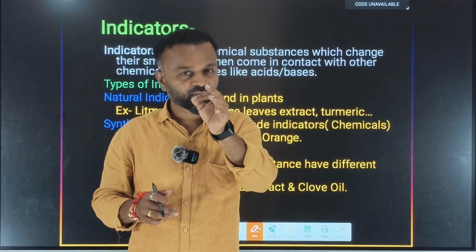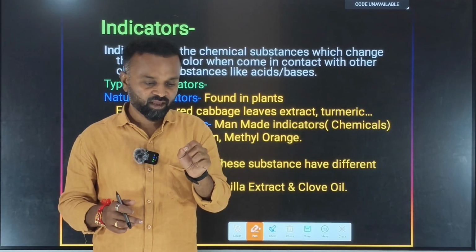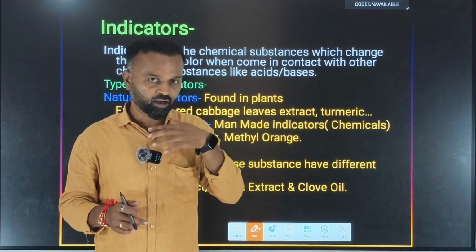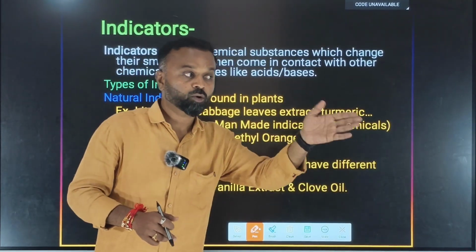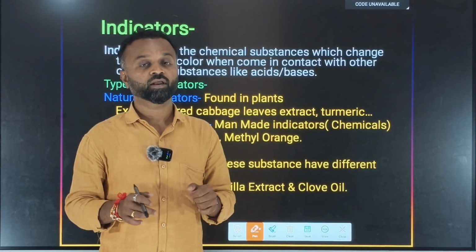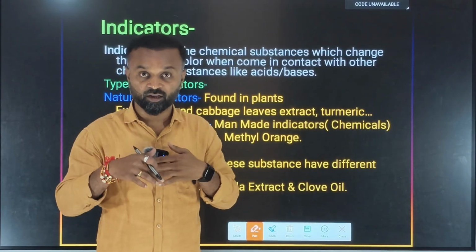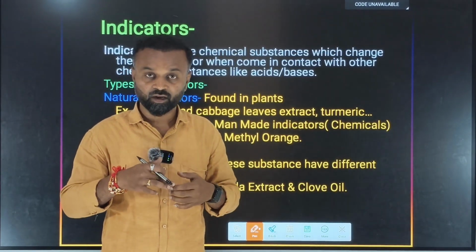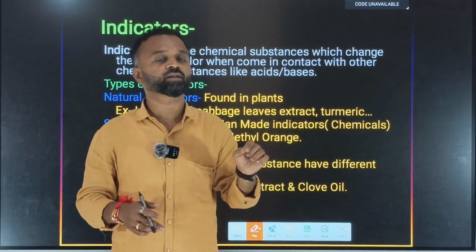There are some chemical substances. What will they do, you know? They change their color or smell when they come in contact with other chemical substances. I repeat once again, those are the chemical substances that change their color or smell when they come in contact with other chemical substances.